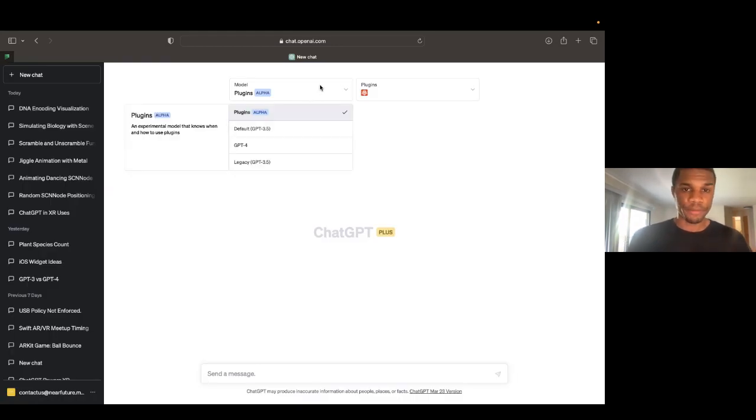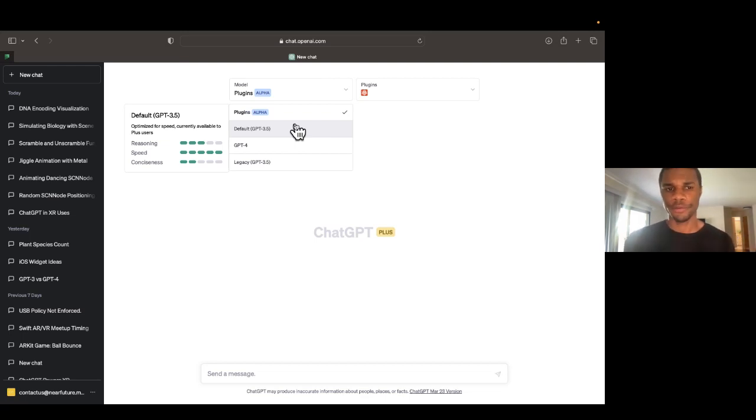But we're not going to focus on the plugins at all. I just want to point out the different versions here for the people who don't know. The default ChatGPT, I believe this is what's available for free. But this is the default ChatGPT 3.5, so it's optimized for speed. Sorry, this one is actually only available to paid users, but this one's really fast.